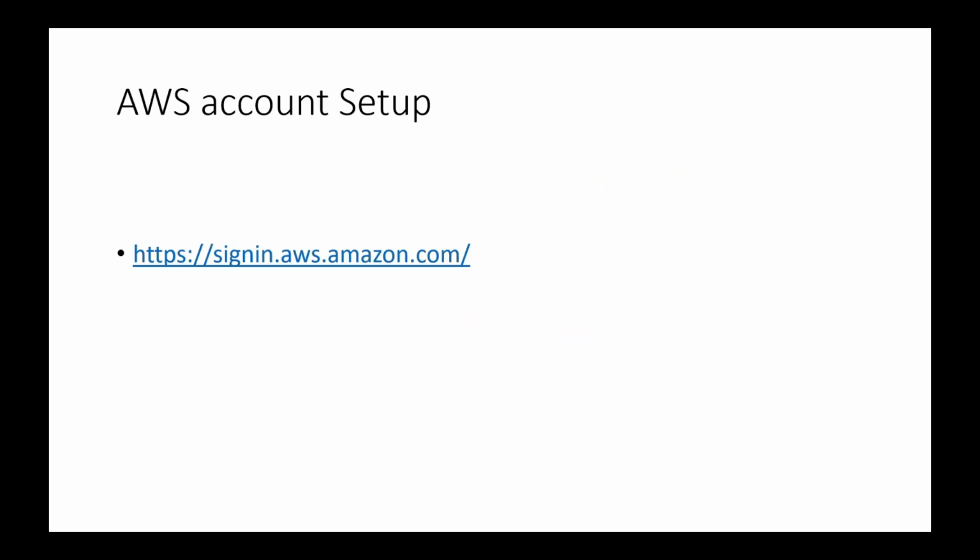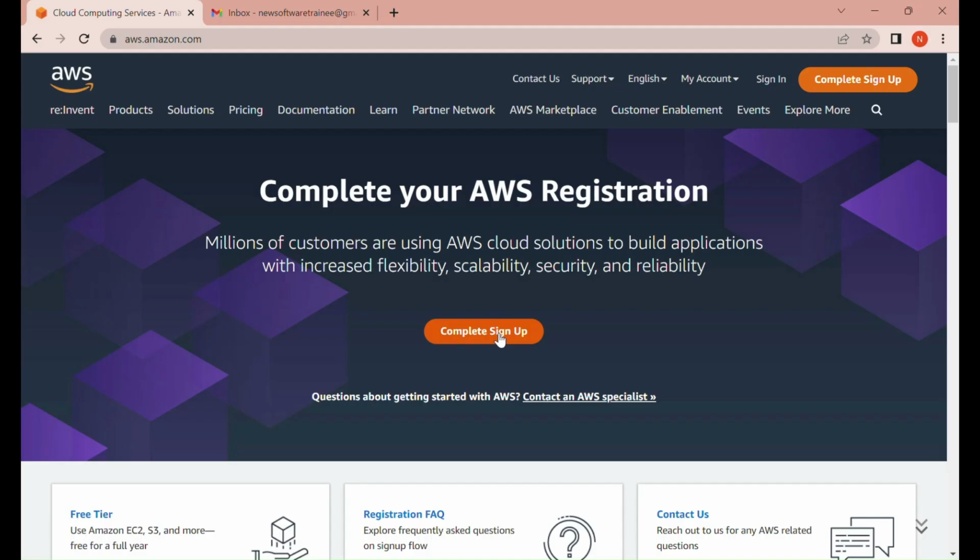Let us set up the AWS account. So you need to go to this particular URL, and you can set up the AWS account. You can find this link in the description. So you can set it up along with me, or you can do it on your own. It is a simple thing. So let's navigate to that link, and we will complete the sign up process.